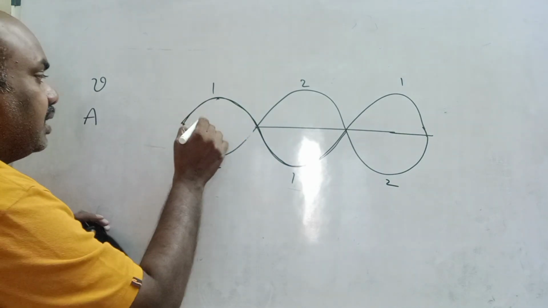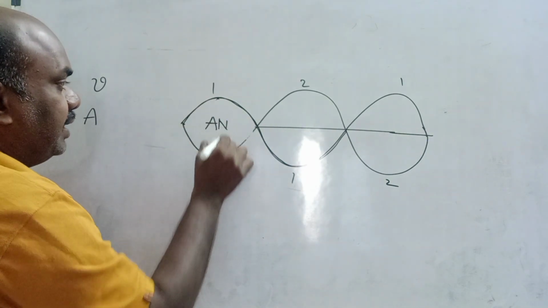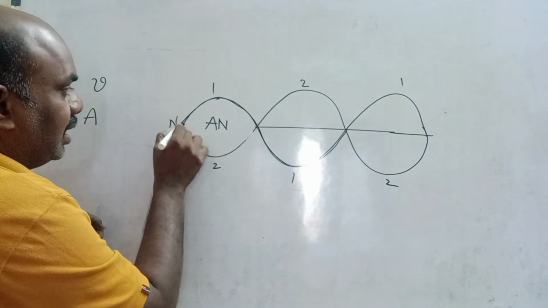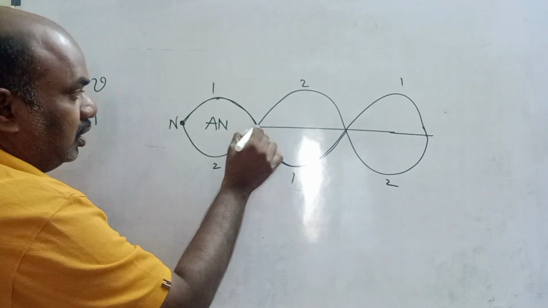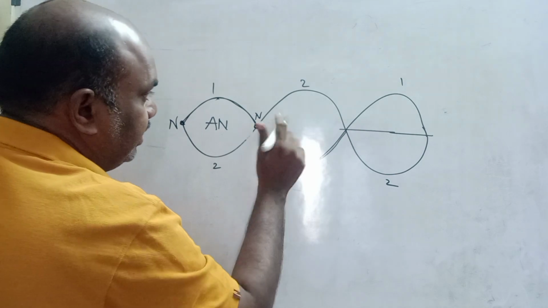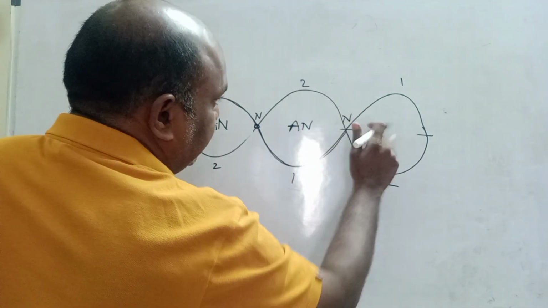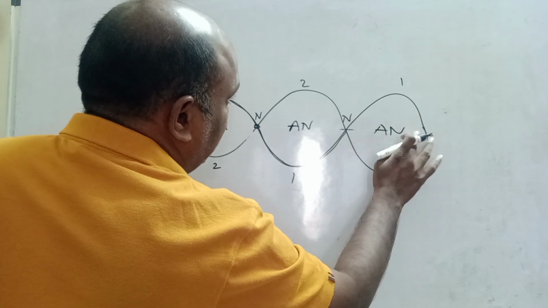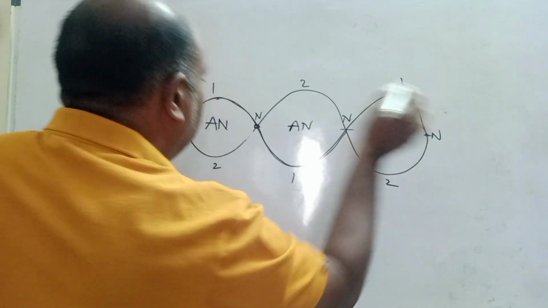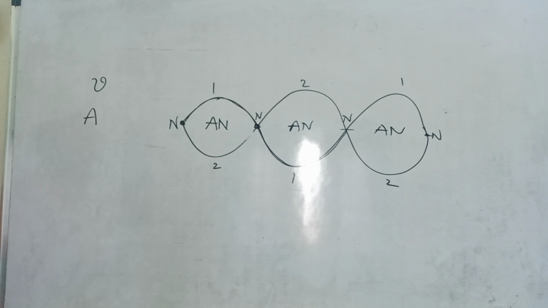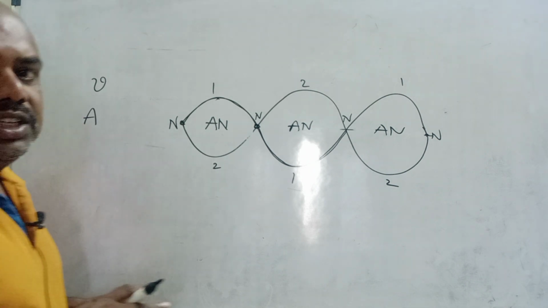Where the particle displacement is maximum is called an antinode. Here the particle cannot move that easily, so this is a node. This is a node, this is an antinode, this is a node, this is an antinode. That means nodes and antinodes are formed in a stationary wave. Remember, children, nodes and antinodes are formed in a stationary wave.